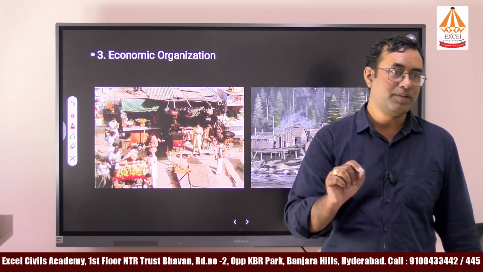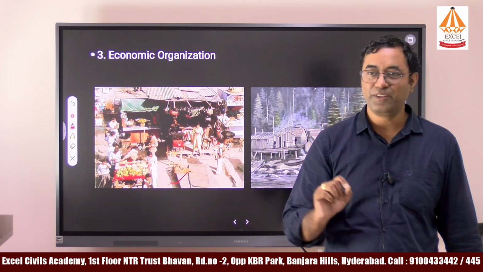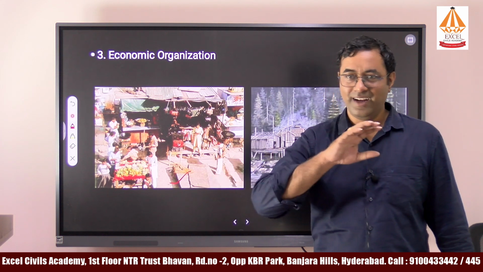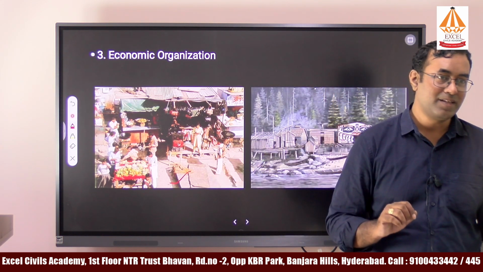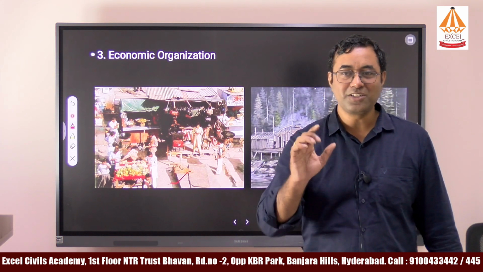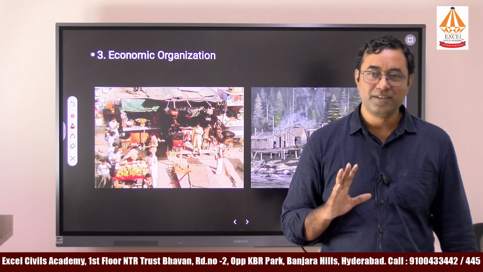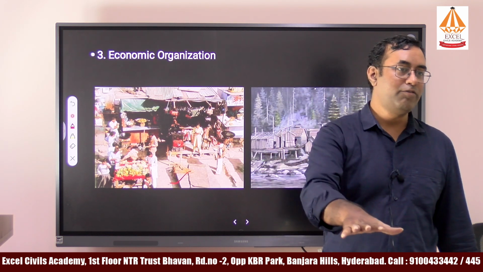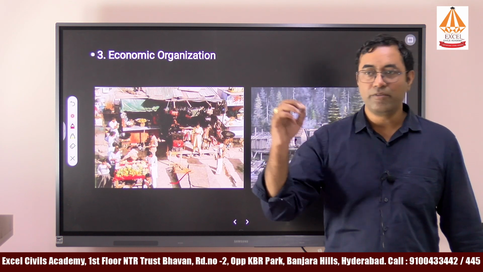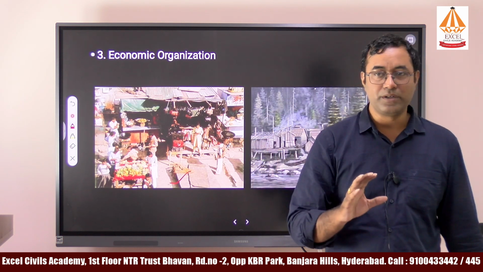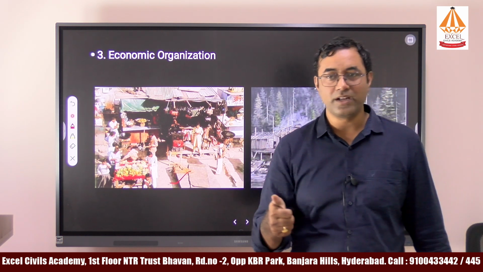What is the actual worth of that paper? If there is no RBI governor's signature and certain symbols on that paper, what is the cost of that paper? Hardly 2 rupees, maximum 5 rupees. But we give it the worth of 500 rupees by giving certain features and attributes to it. That is called token currency.